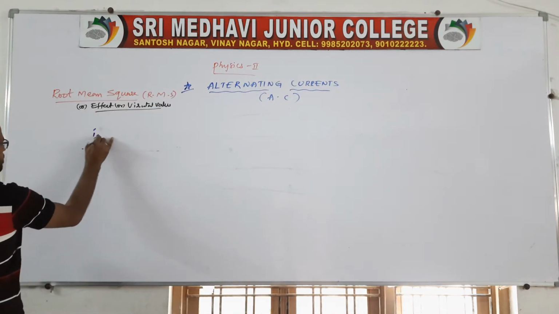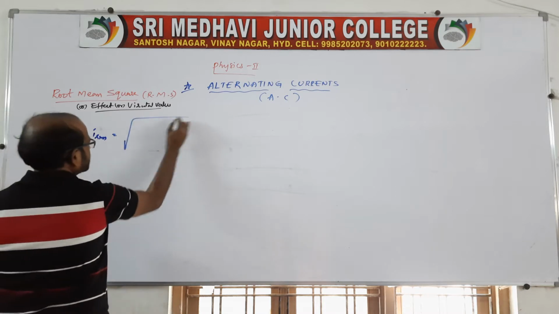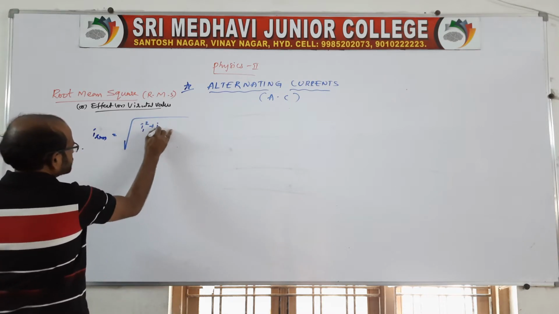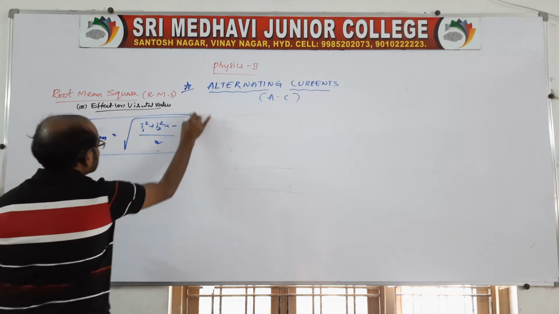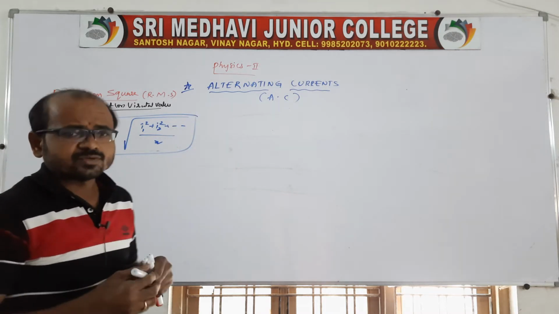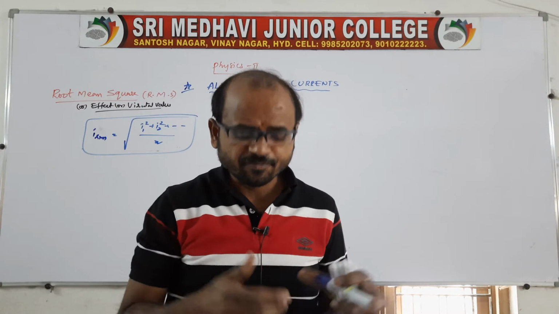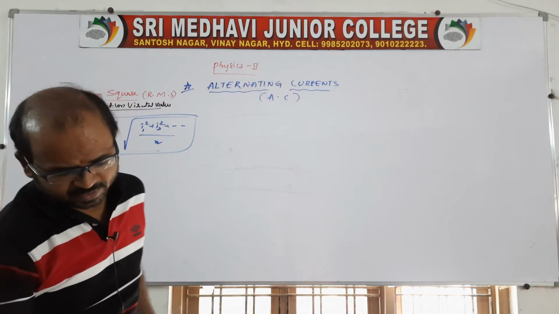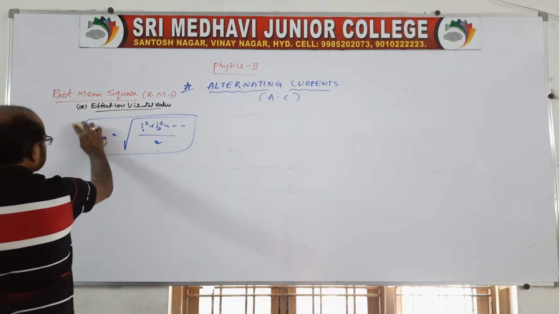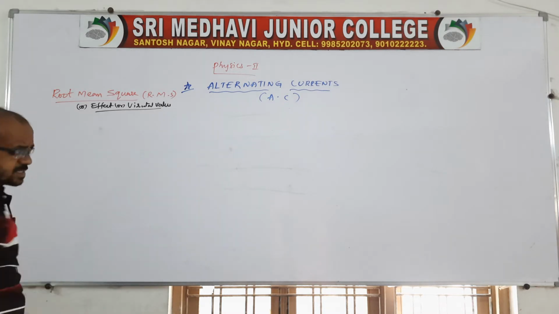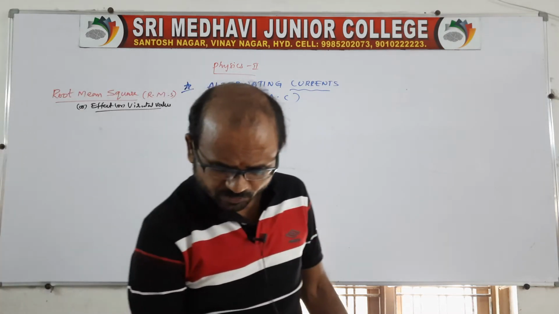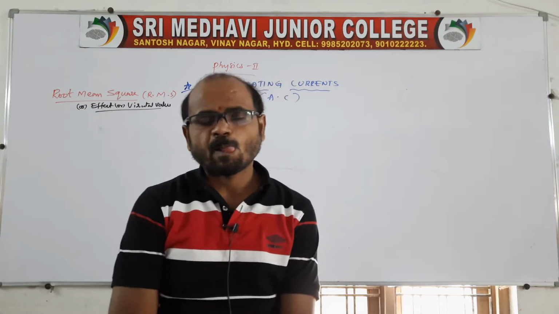So I RMS is equal to root over I1 square plus I2 square and so on, divided by n. Of course, we are taking the square root, so definitely all values will be positive. Now we need to find the average value, in this situation, during the full cycle.